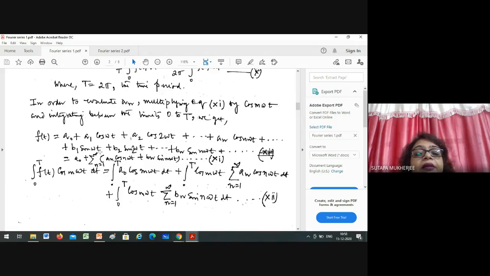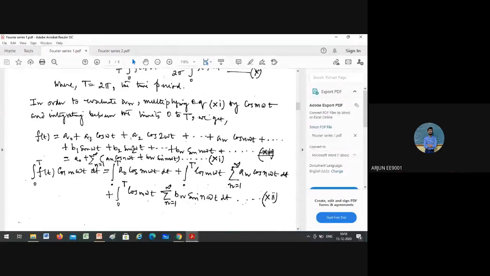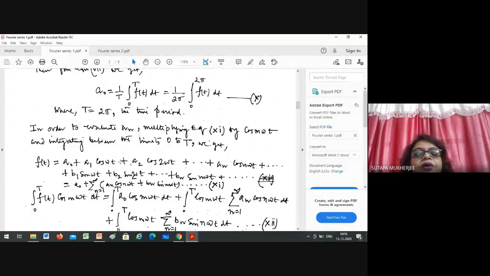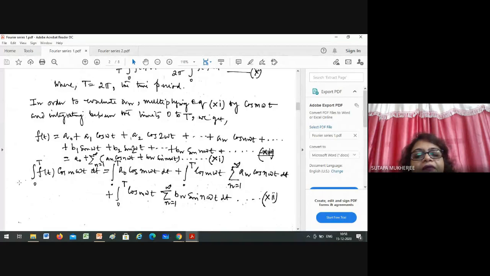Now you have to determine a_n. During the determination of a_n, you have to multiply the total function by cos m omega t dt from 0 to T. So the first term is a0 cos m omega t integrated from 0 to T. After that a_n cos n omega t into cos m omega t, and then b_n sin n omega t into cos m omega t.